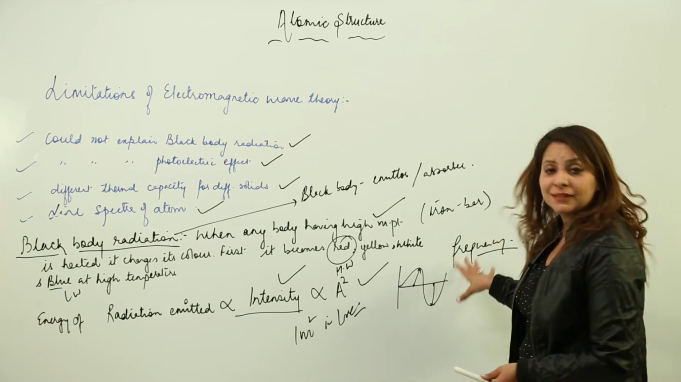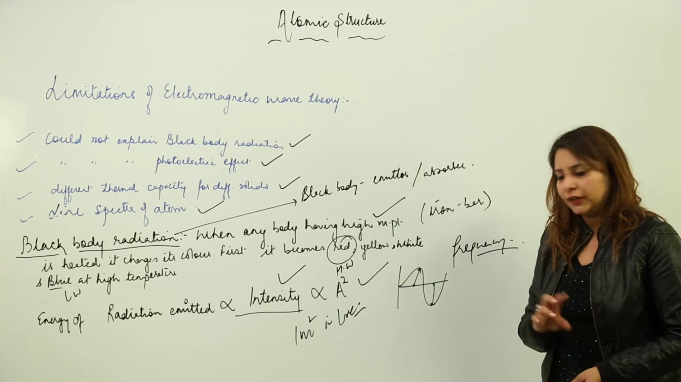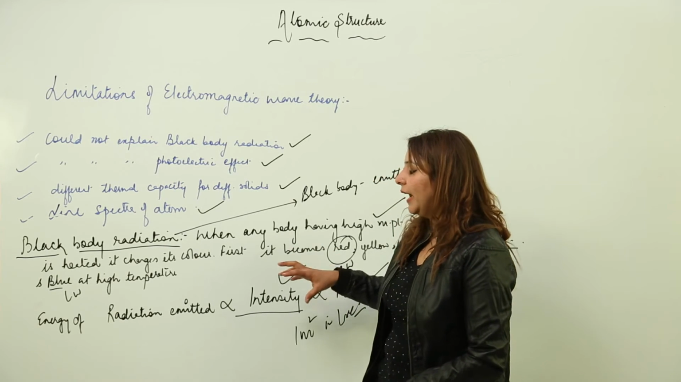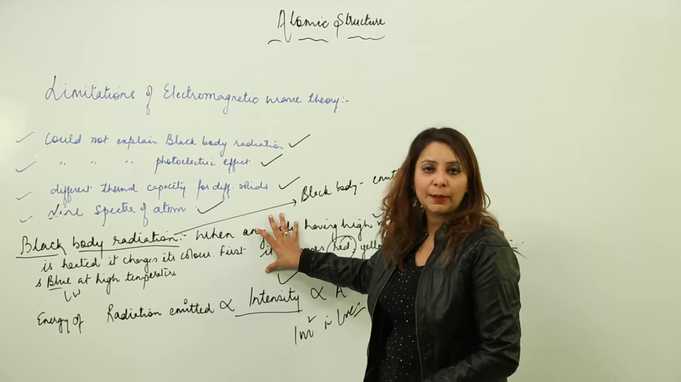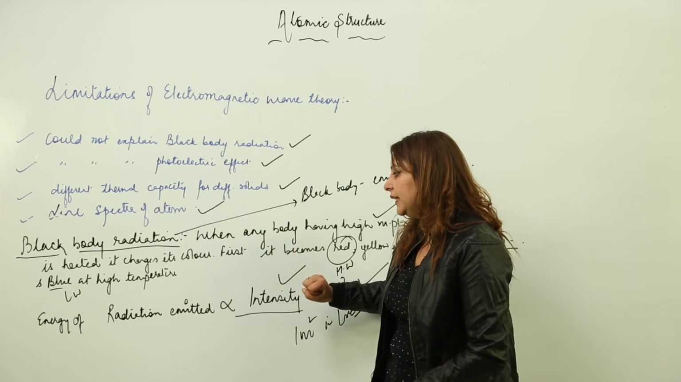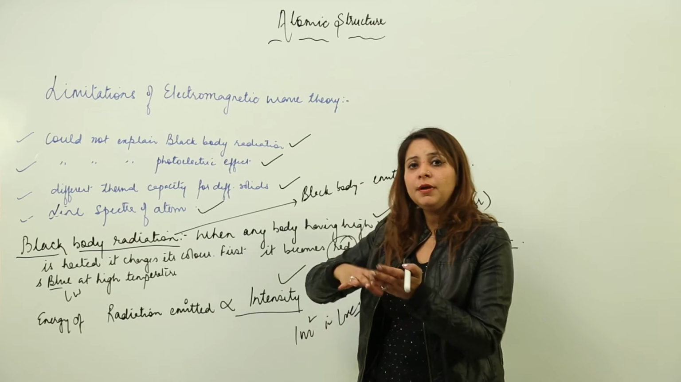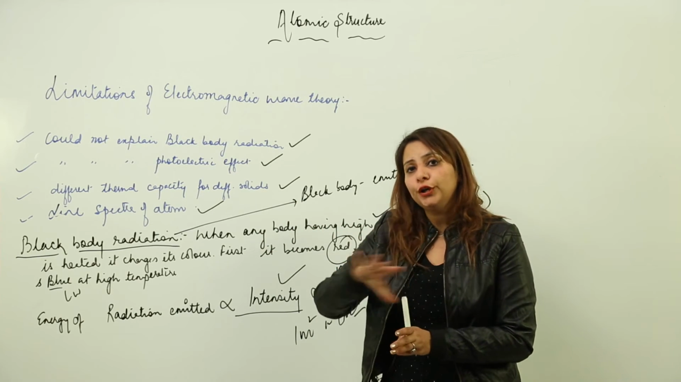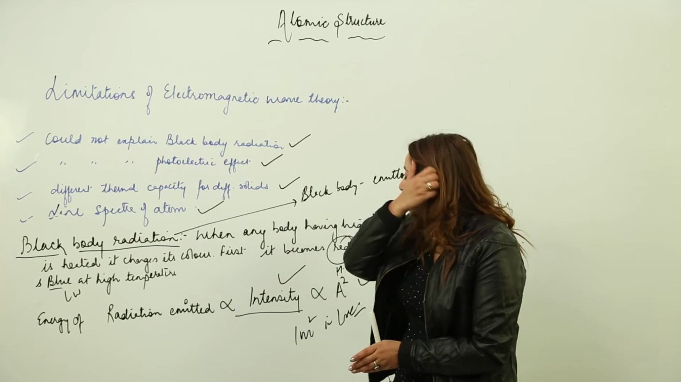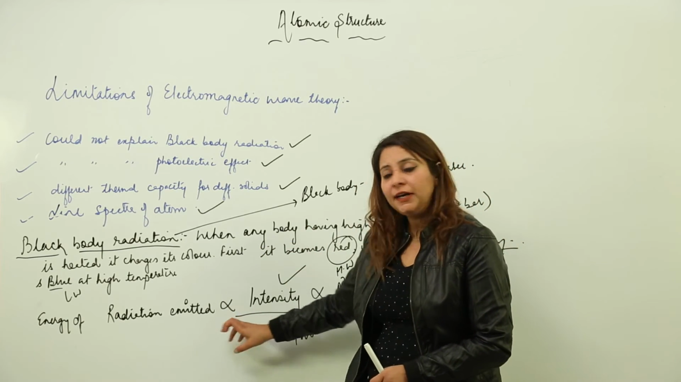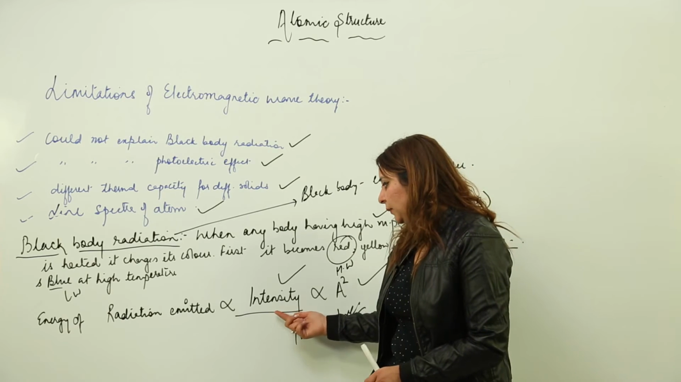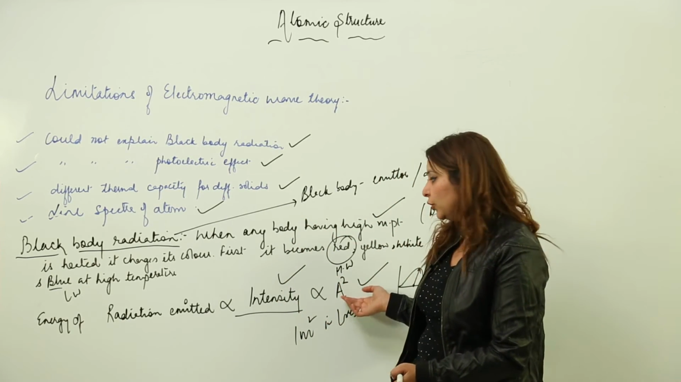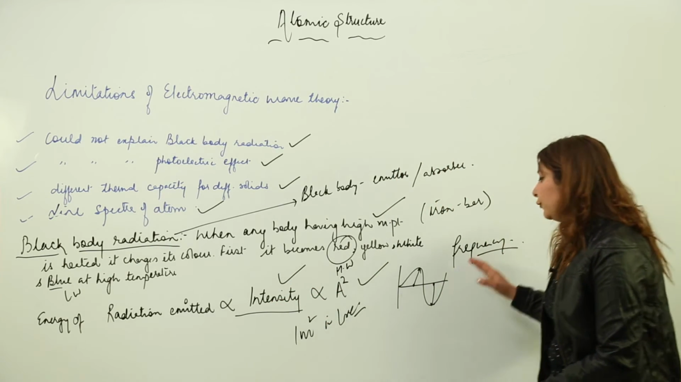This is according to the electromagnetic wave theory. If you apply electromagnetic wave theory to this black body radiation phenomena, we see that the energy emitted can be more or less. That means, because electromagnetic wave theory believes in continuous generation, you know that. So here the energy emitted depends upon the intensity. So intensity can be more, intensity can be less, just depending upon the amplitude. But it is independent of the frequency.